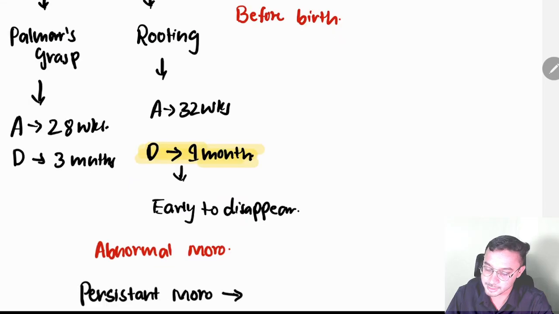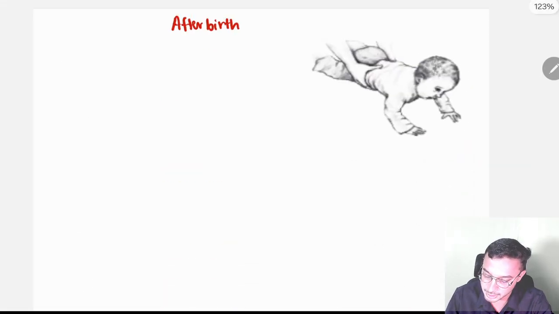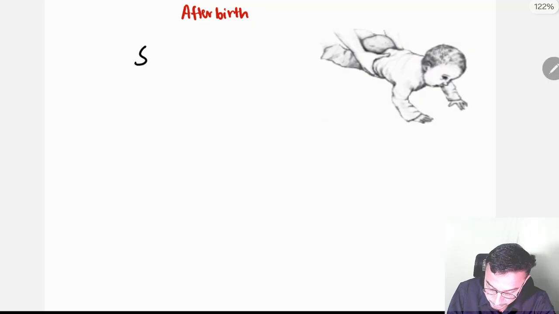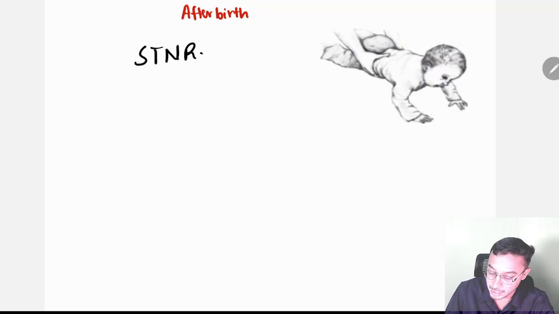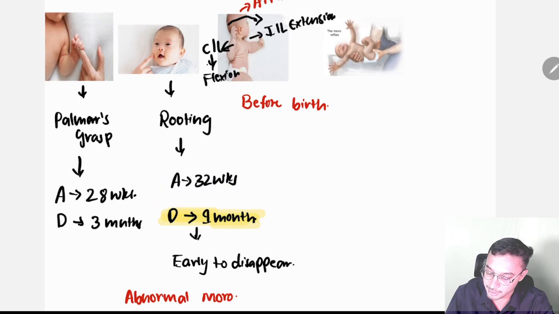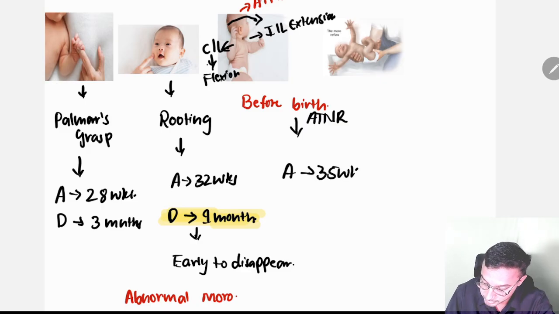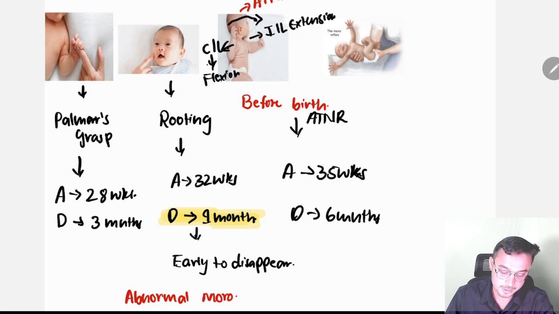The opposite will happen in symmetrical tonic neck reflex, that will occur after the birth. STNR will occur after the birth. ATNR will occur before the birth. When does this appear? ATNR appears at 35 weeks and it disappears at 6 months. Okay, this is about ATNR.